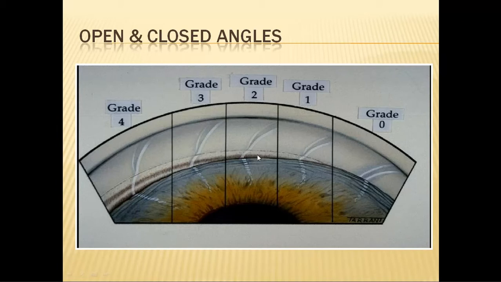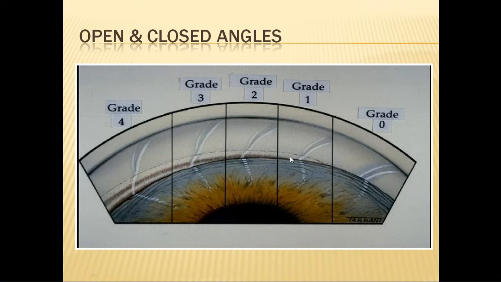So till here, either this type of angle or this type of angle or this type of angle, where the trabecular meshwork is viewed in all the 360 degrees, it is termed an open angle.